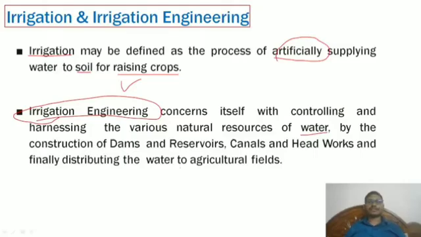As I mentioned, initially there will be surface water and groundwater. Surface water they will divert through canals. For example, a dam is constructed, and from dams and reservoirs you can take water through canals, or divert the water from the headworks, and finally distribute the water to the agriculture field. This is the engineering aspect. We need to make sure that water is transported from one place to a particular place, and that particular place is nothing but agricultural fields.